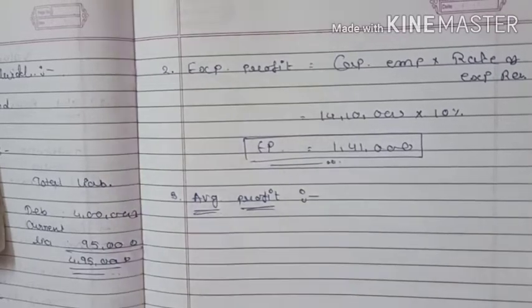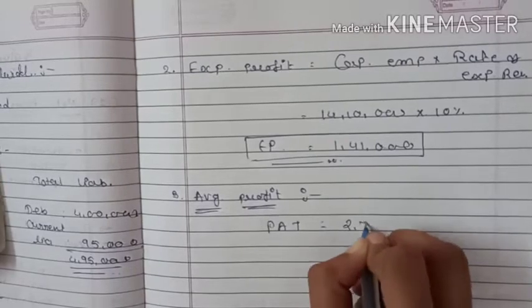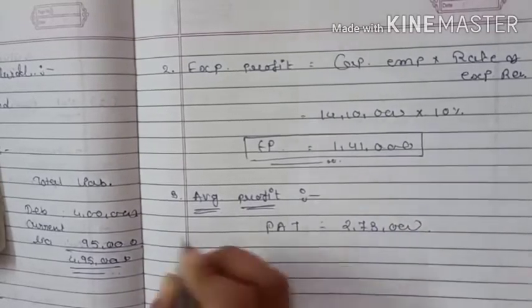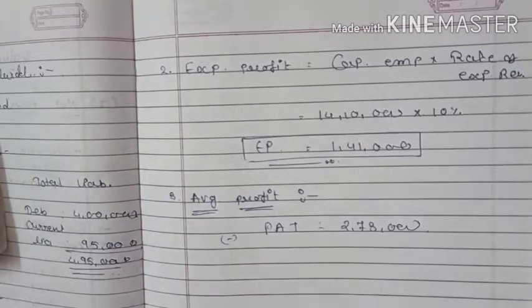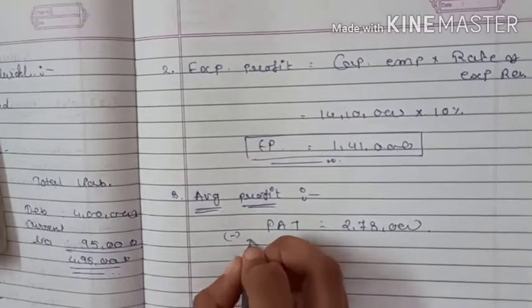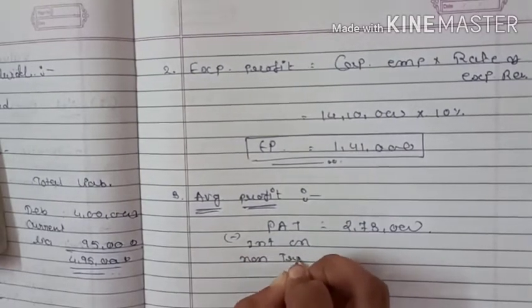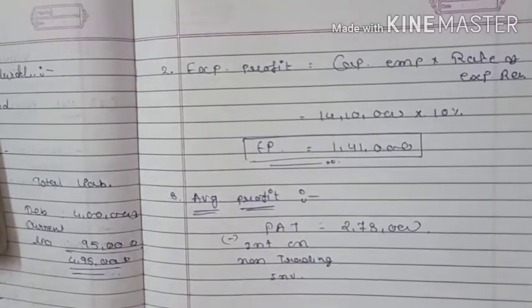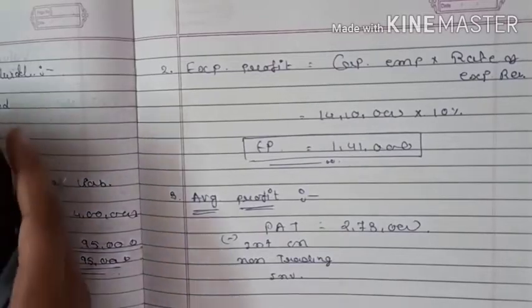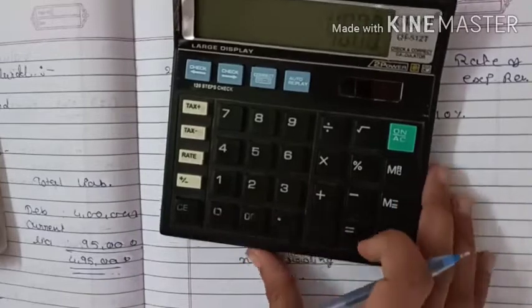So it's a profit after tax. Then we have to deduct preference dividend. First we have to deduct interest on non-trading investment. So interest on non-trading investment, 10% debentures. So 40,000 into 10%, 4,000.